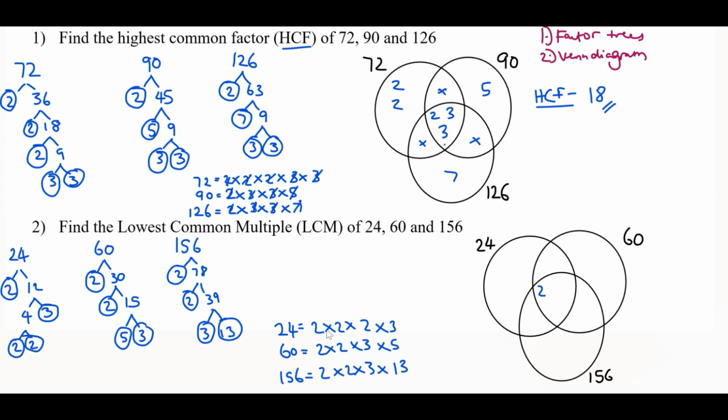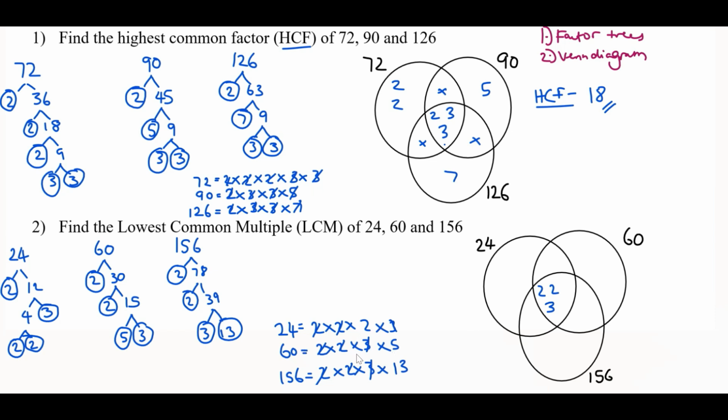So write 2, cross these out. We've got 2 again, so we write 2 once more. We have 3, so we've got 3, 3, and 3. So cross these out. And yeah, that looks like everything that satisfies all three of these numbers. Now we need to look at the prime factors that are here for two numbers, so 24 and 60. We've only got 2 and 5 left, so that's nothing.